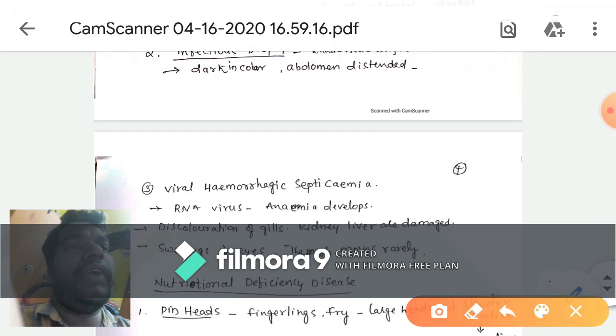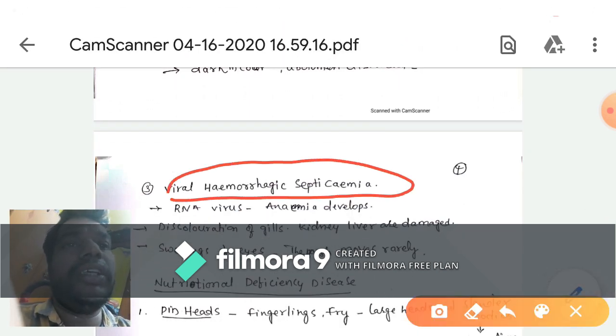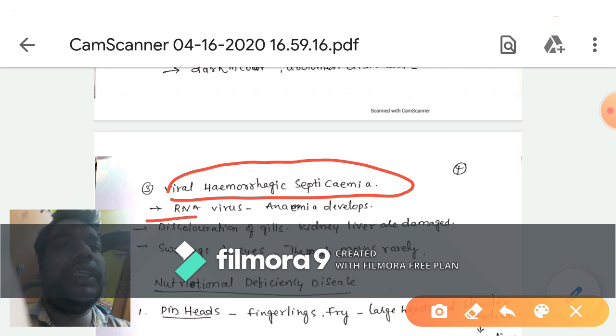And another one, viral hemorrhagic septicemia, VHS. It is also an RNA virus.